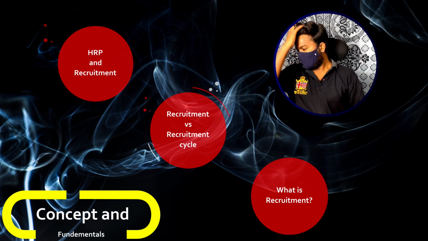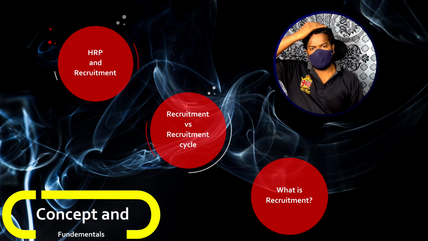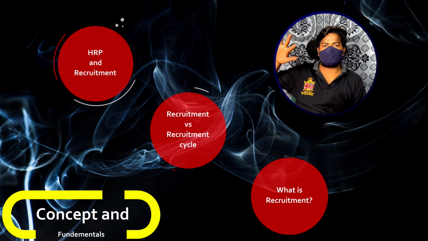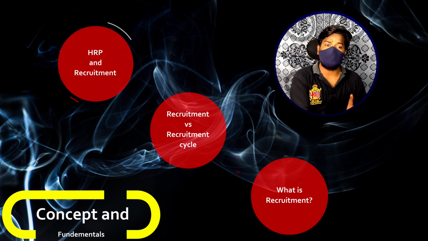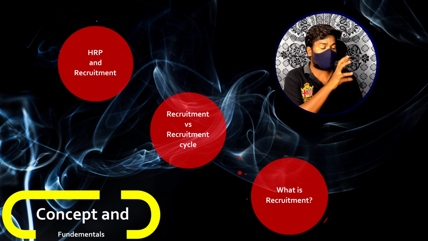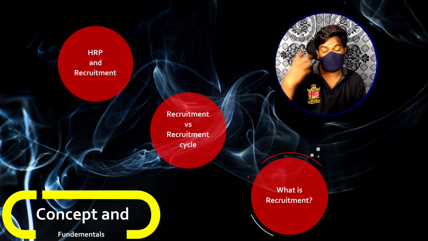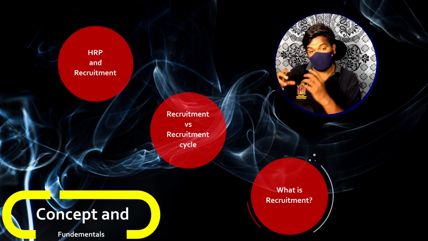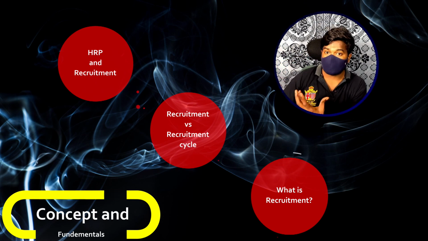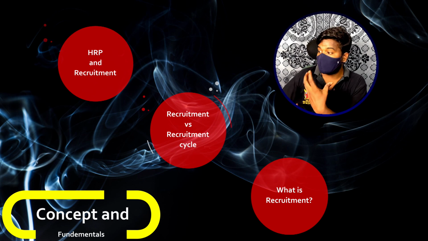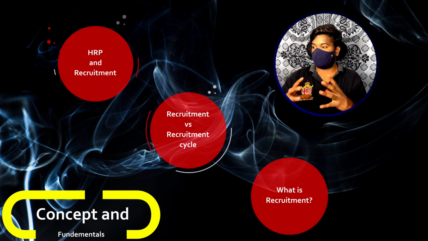Now see, in human resource planning we told that we will be getting gaps, right? That means human resource planning gives us the gaps relating to the requirements in terms of human resource in order to fulfill the organizational objectives, right? Now we have the gaps, and we have to fill those gaps. For filling those gaps, we use recruitment, right? Now what do you mean by recruitment?